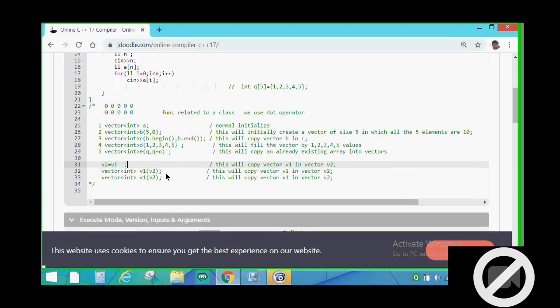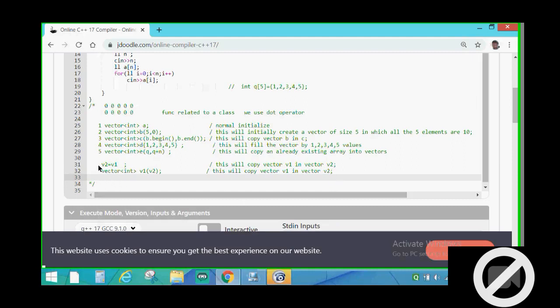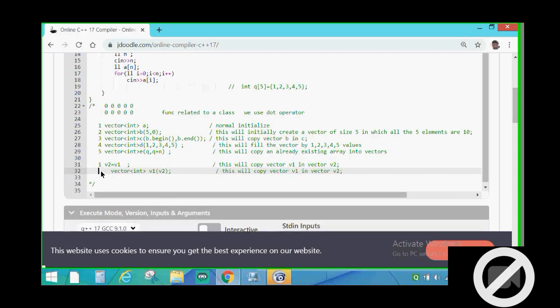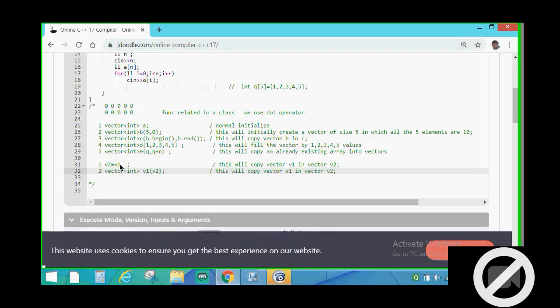By writing like this. And this is the first method. This is the second method, in which instead of writing like this, while declaring v1 only, we can copy v2. Like here, we initialize the vector with 5 elements, and each of value is 0. Like this, by using circular brackets, we can copy vector v2 into v1.